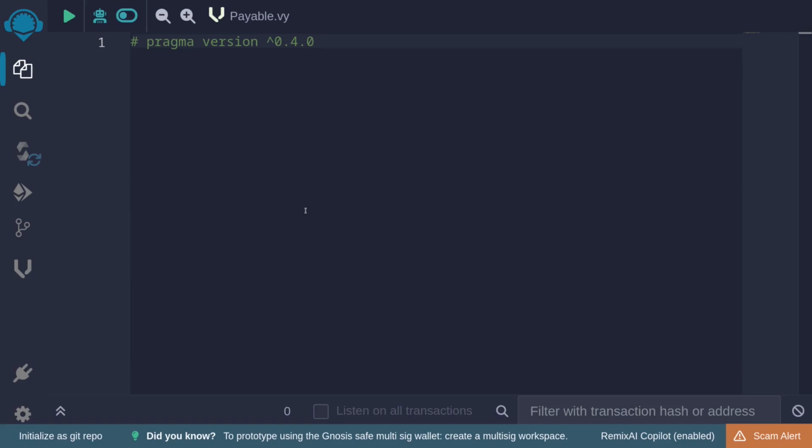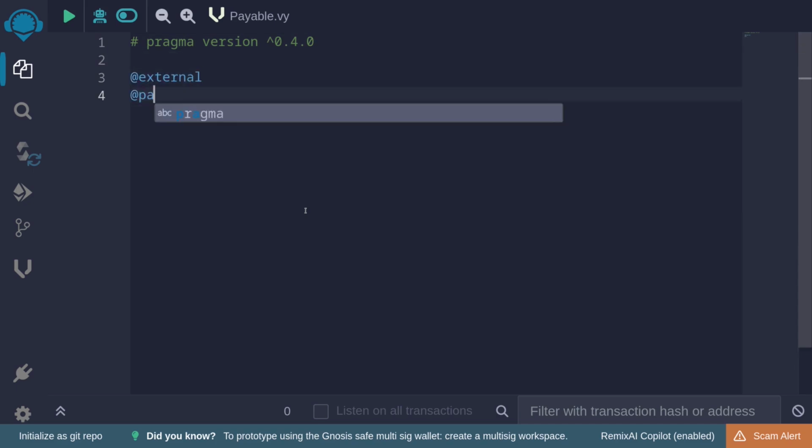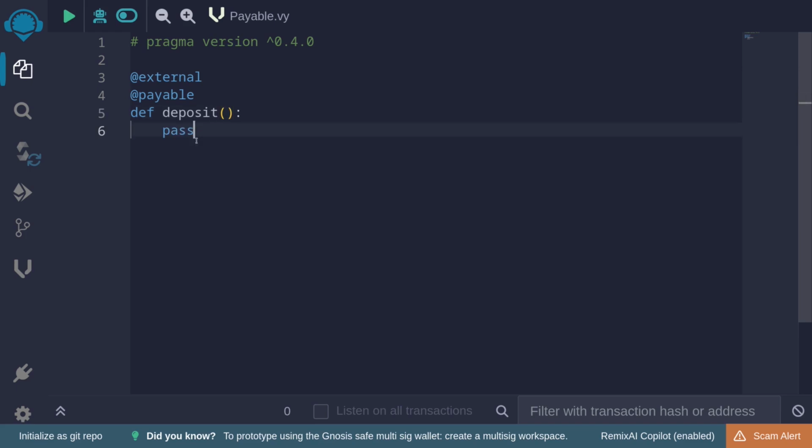Functions declared as payable are able to receive Ether when the function is called. For example, let's say that we have an external function, declared as payable. Let's call this deposit. What this means is that whoever calls this function can also send Ether.